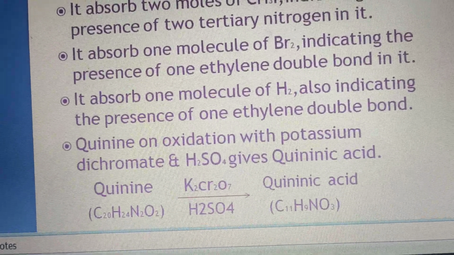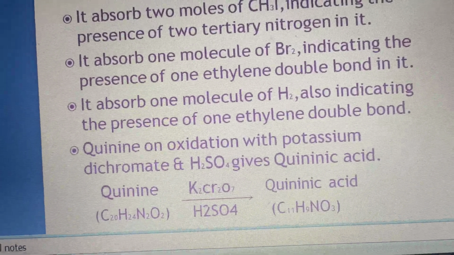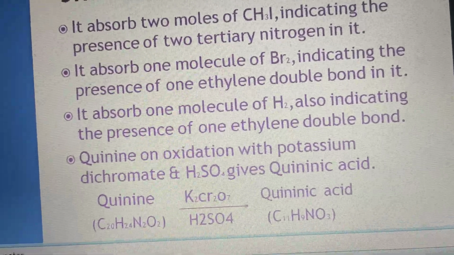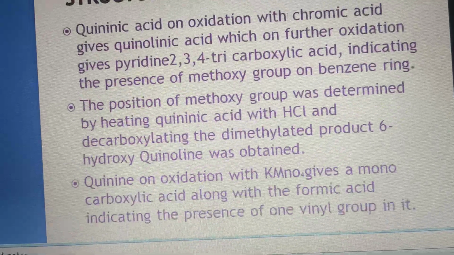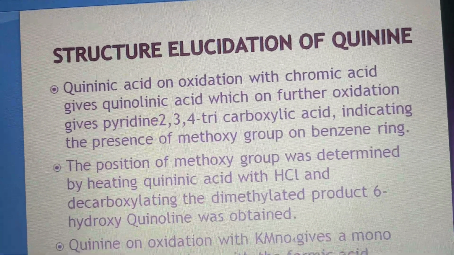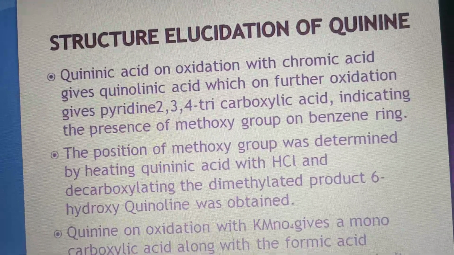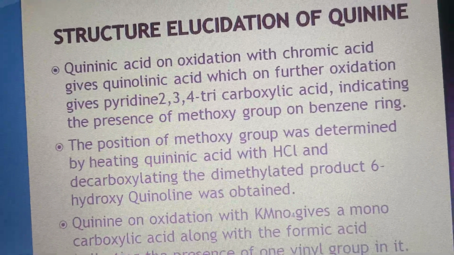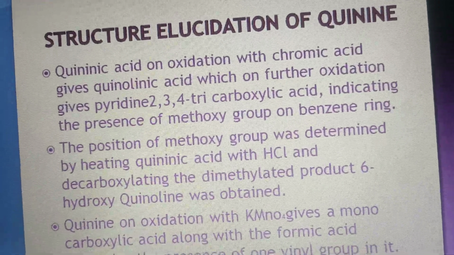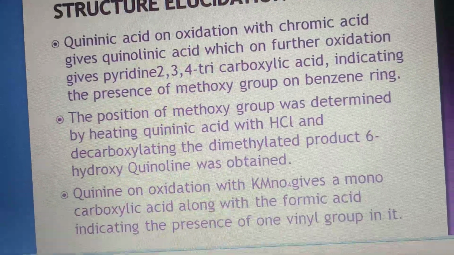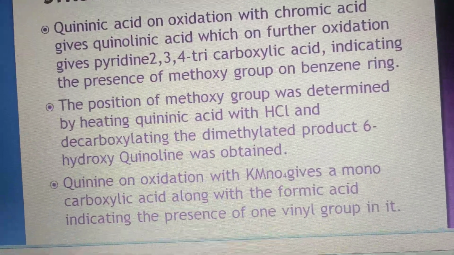Quinine on oxidation with potassium dichromate and sulfuric acid gives quininic acid, which shows the basic character of quinine. And quininic acid on oxidation with chromic acid gives quinolinic acid, which on further oxidation gives pyridine 2,3,4-tricarboxylic acid, indicating the presence of the methoxy group on the benzene ring, not on the pyridine ring.